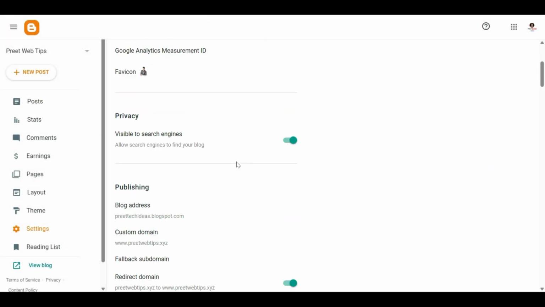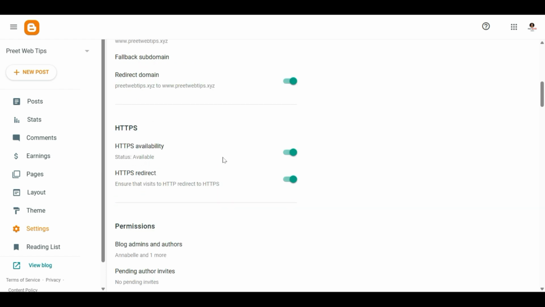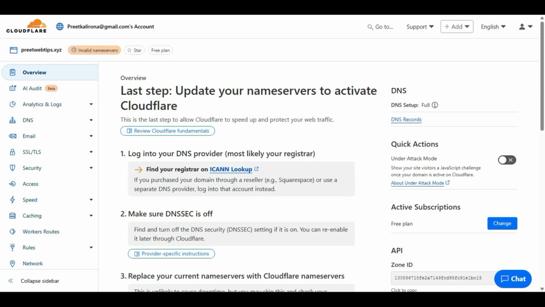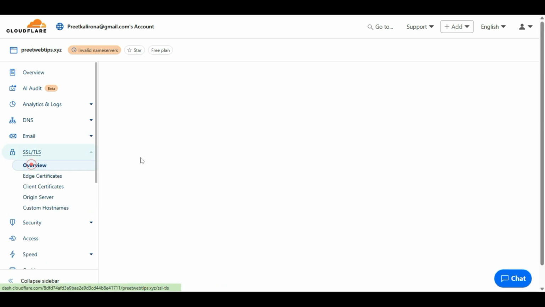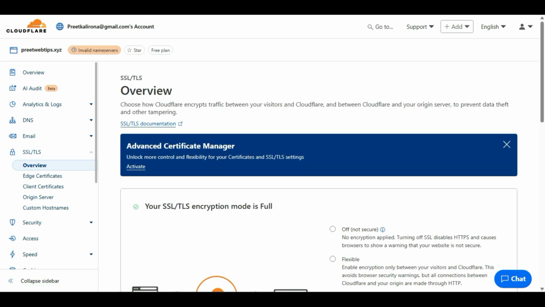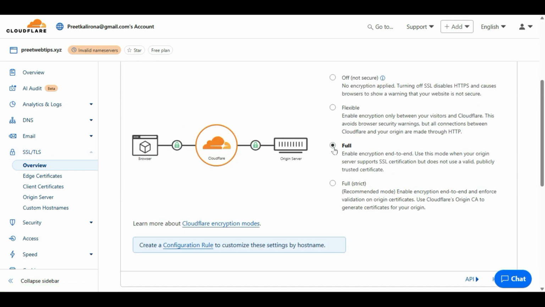In Blogger, I already installed SSL. That's okay. And I have set the redirect for my domain, HTTPS availability. Sometimes your website already has SSL with your domain provider. Cloudflare checks the previously installed SSL, but you may have two SSLs, because Cloudflare also installs a universal SSL. So let me show you in the SSL/TLS section, and here it's set to full.